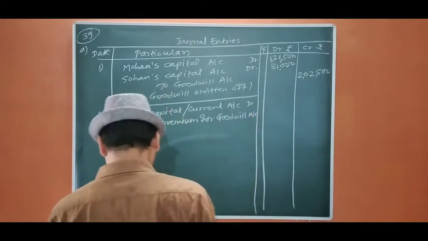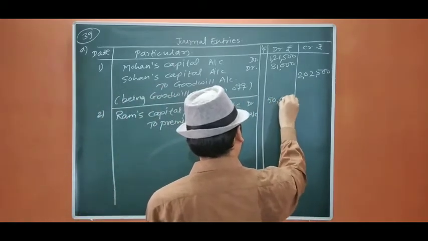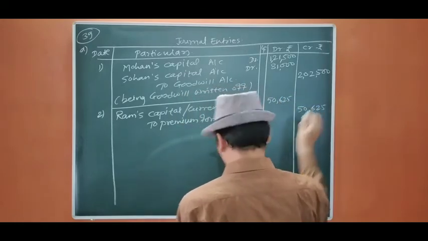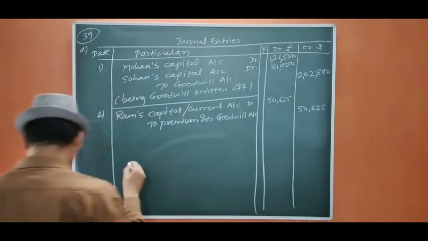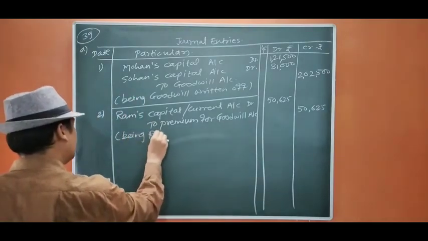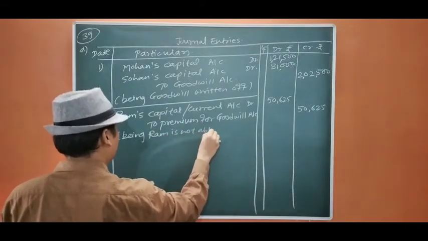The amount is 50,625. Being Ram is not able to bring his share of goodwill.